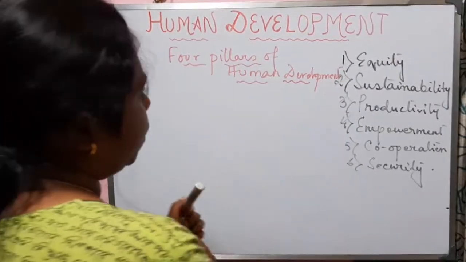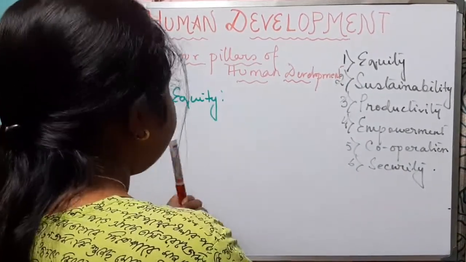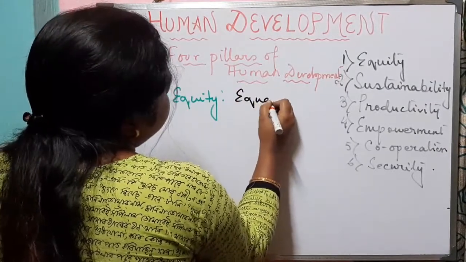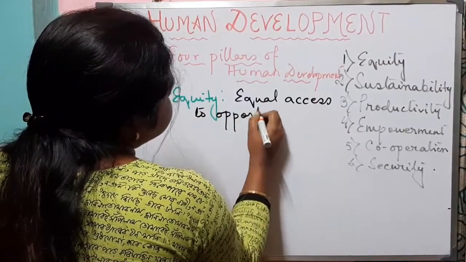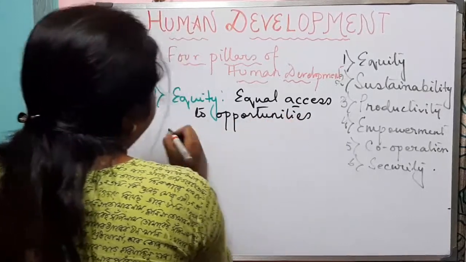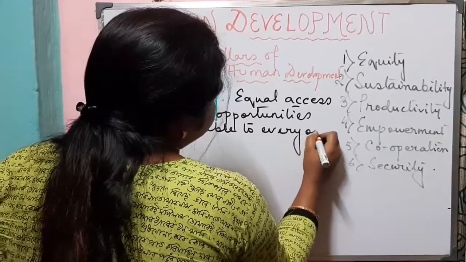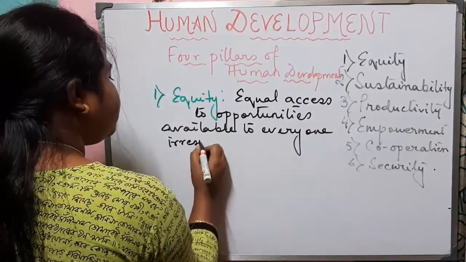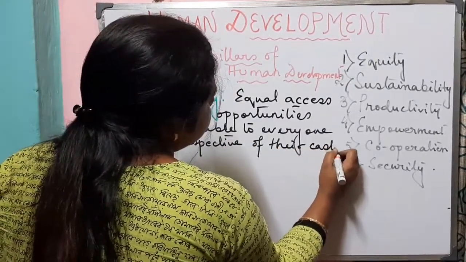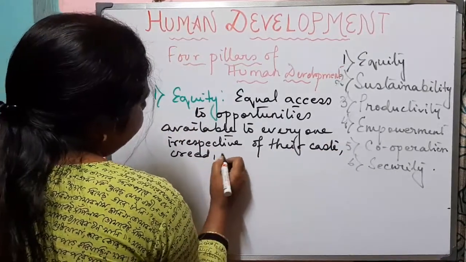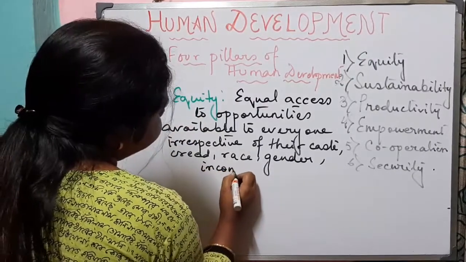And the first pillar that we are going to read about is equity. Now, what do you mean by equity? Equity means equal access to opportunities available to everyone, irrespective of their caste, creed, race, gender, or income.